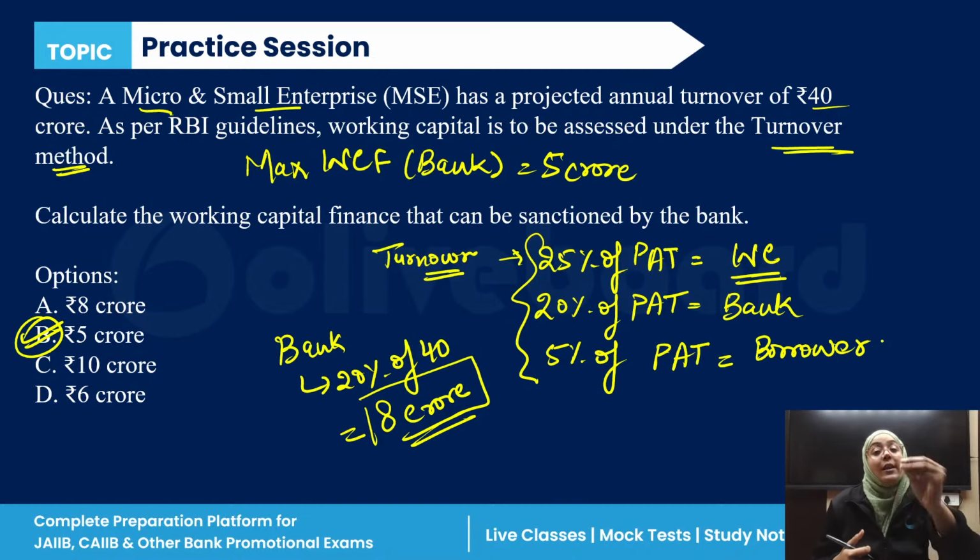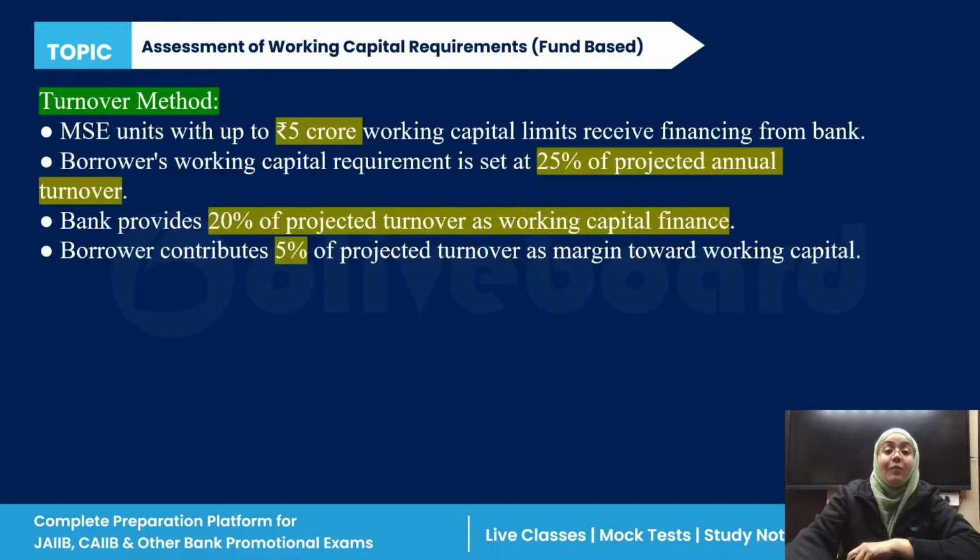For example, according to the turnover method, if it is coming below 5 crore, like 5 crore or 4 crore or 3 crore, then you can take the answer like 4 crore, 3 crore, 2 crore, 1 crore, even in lakhs, that is all allowed, but not more than 5 crore. So in this, we have to take the answer B, not 8 crore, not A. Okay, right? Yes.